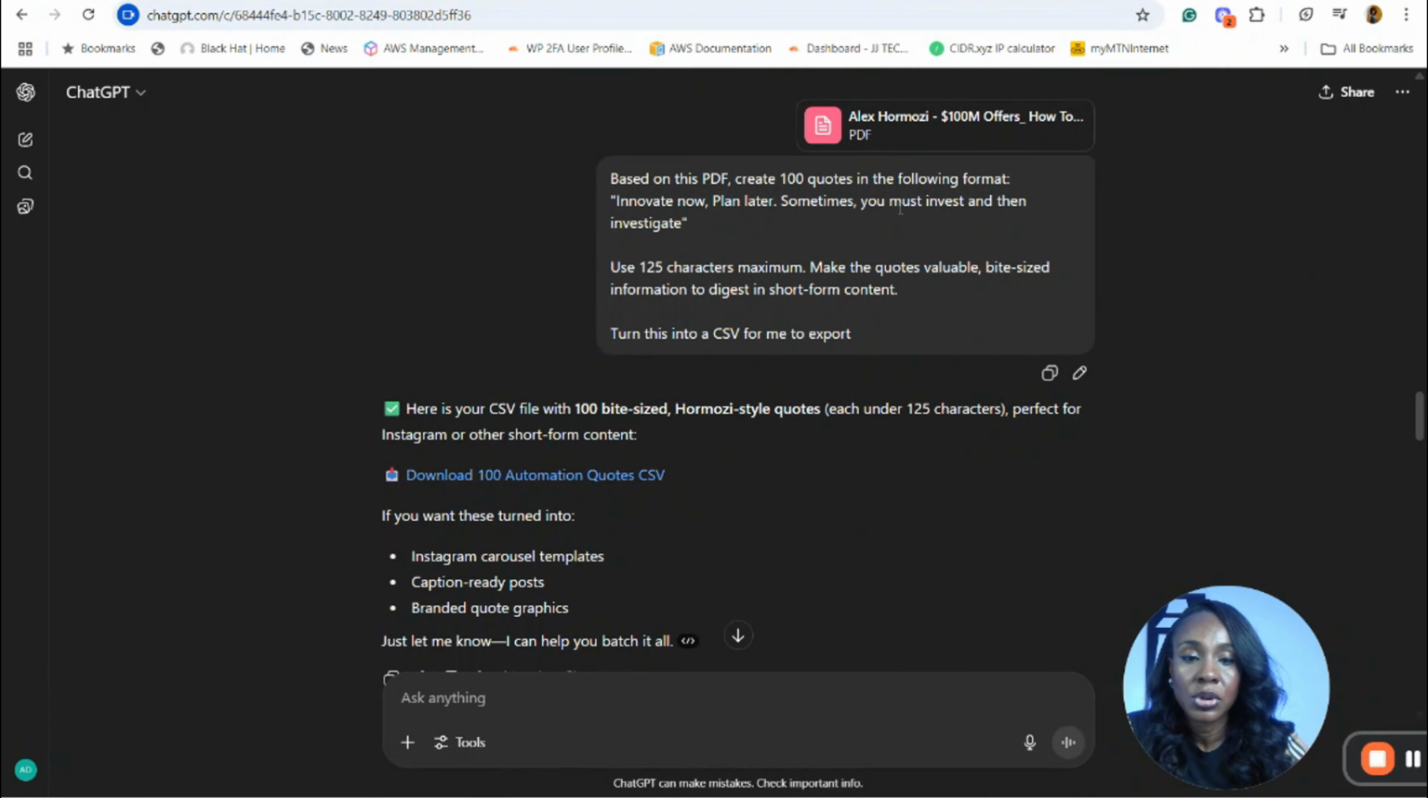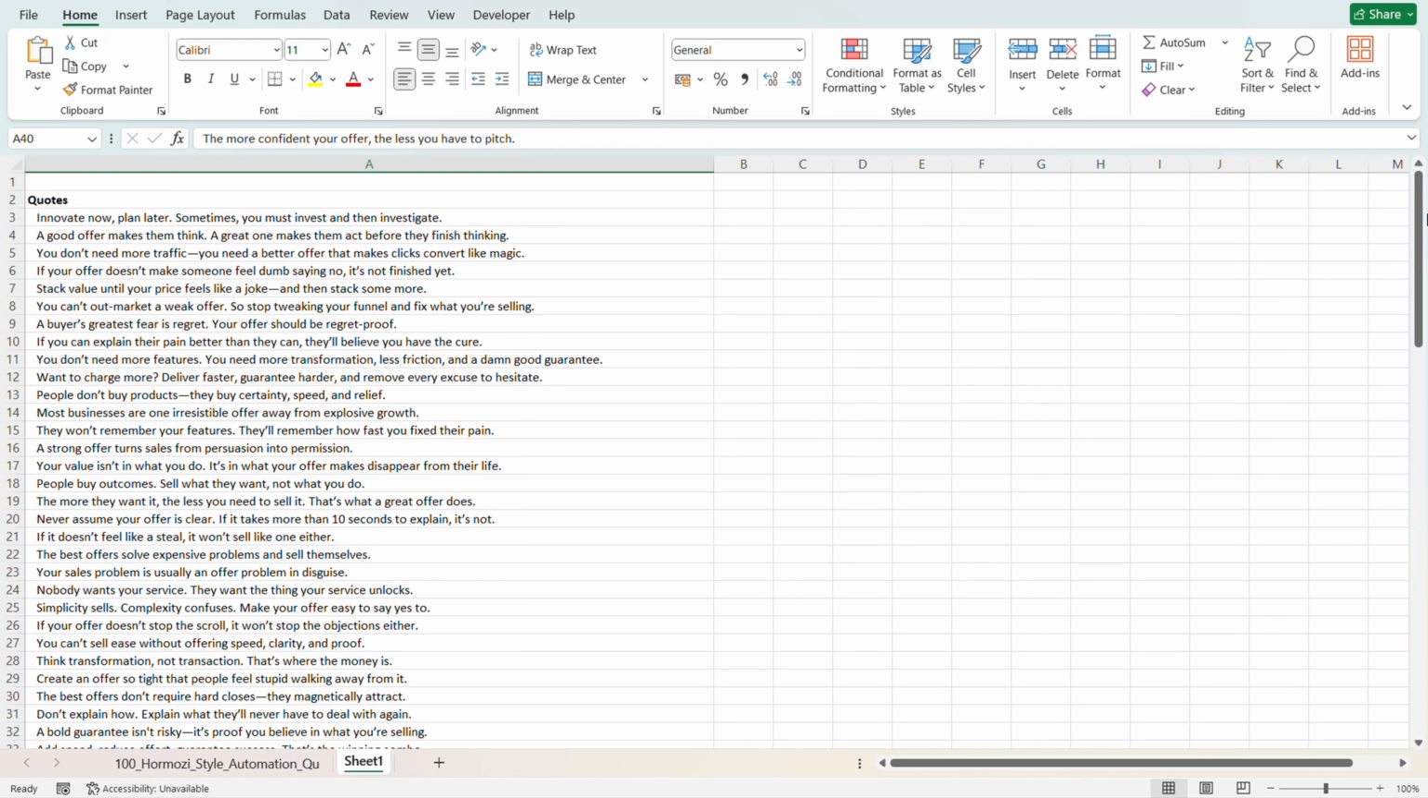Create 100 quotes in the following format: innovate now, plan later. Sometimes you have to invest and then investigate. Use 125 characters maximum. Make the quotes valuable, bite size information to digest in short form content. Turn this into a CSV file for me to export. So I've done that already, and this is the CSV file that ChatGPT produced.